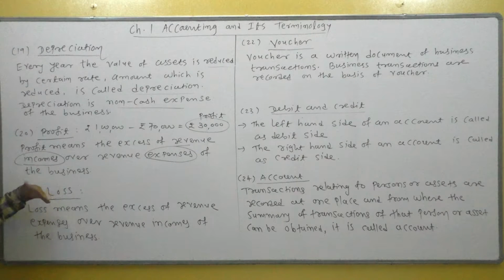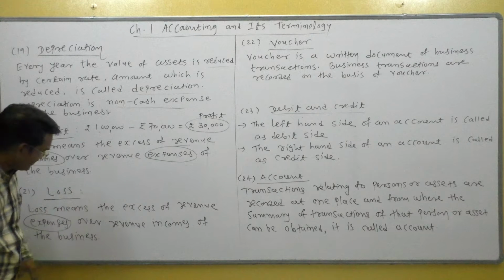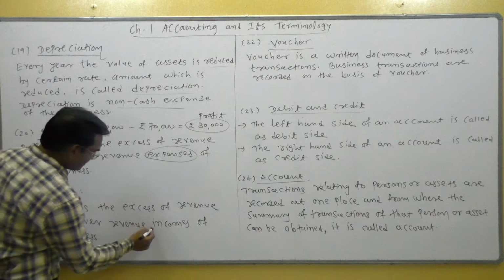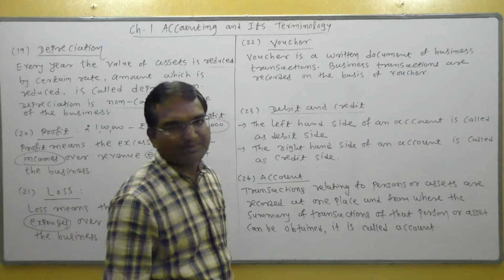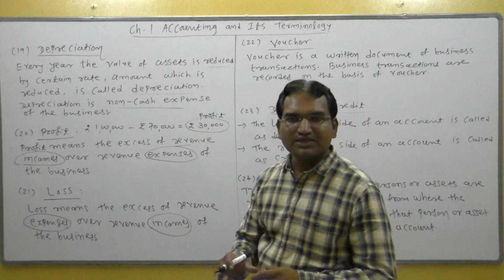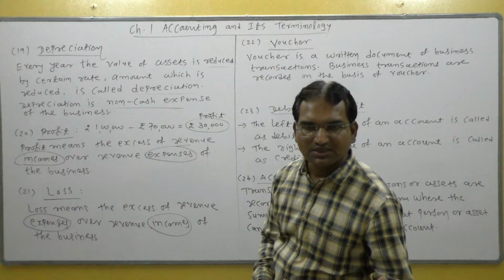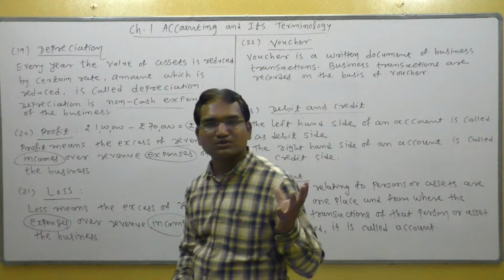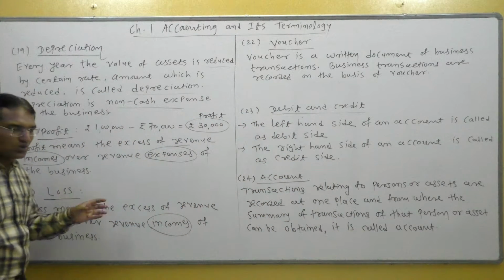Number 21, loss. Loss is exactly the inverse of profit. Loss means the excess of revenue expenses over revenue incomes of the business. Sometimes it may happen that total revenue incomes are less than total expenses, meaning expenses are more than revenue incomes. The difference is called loss.